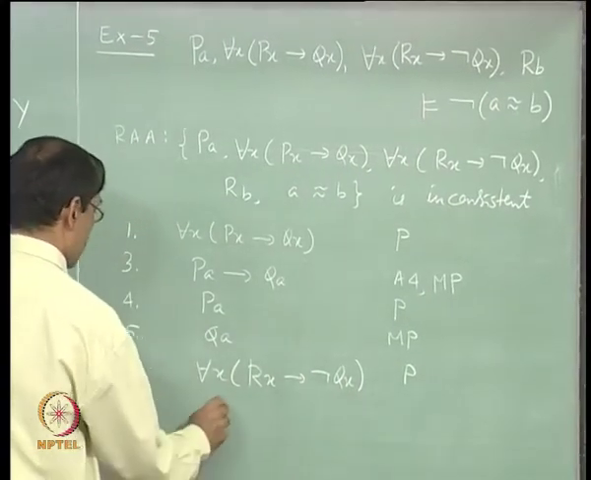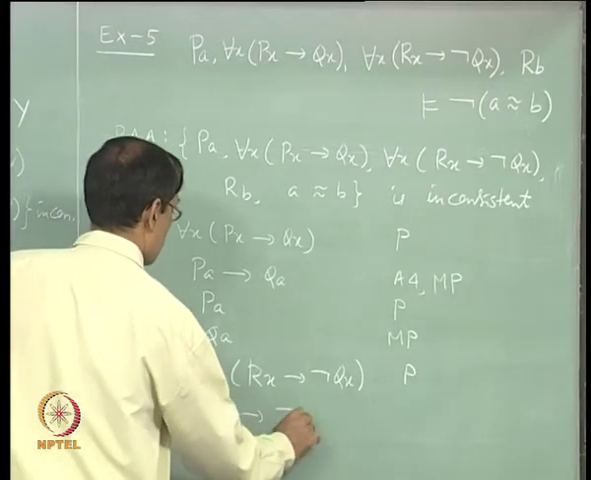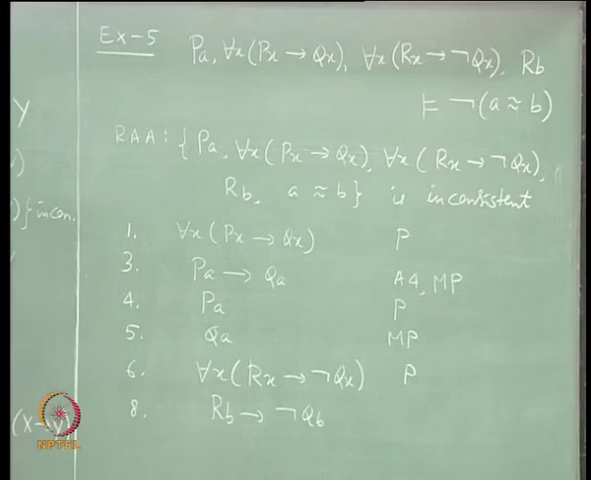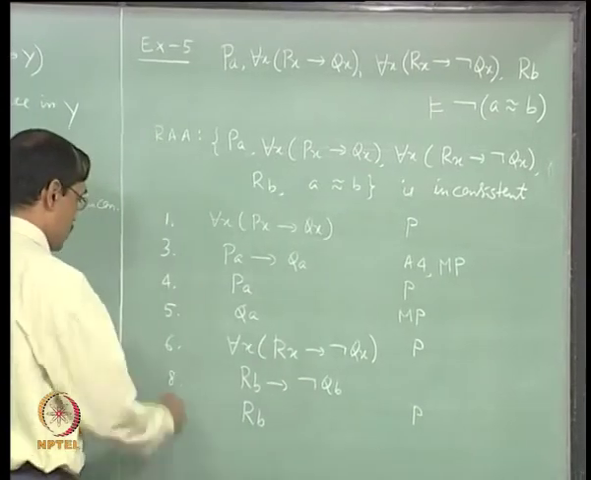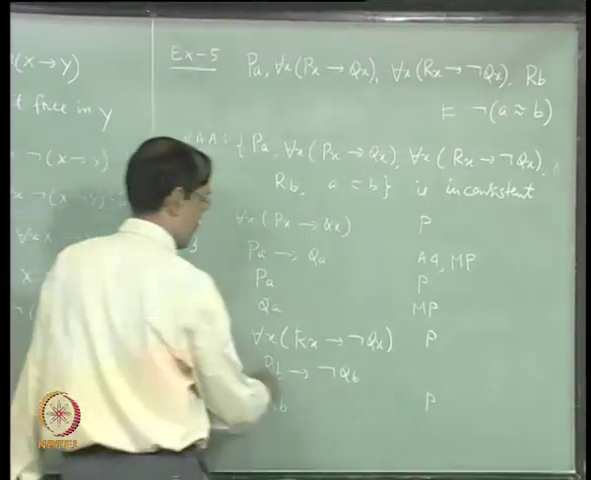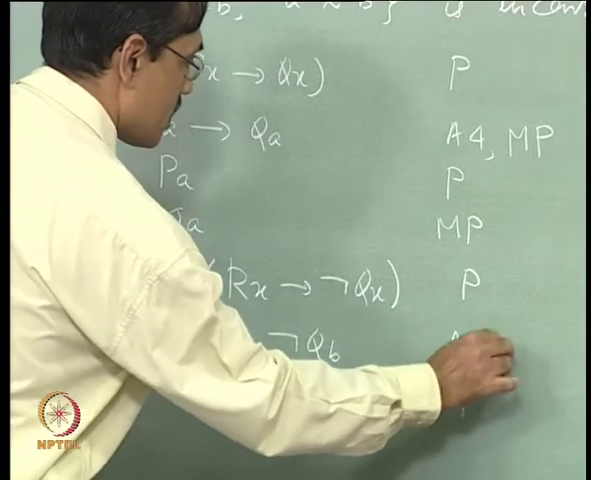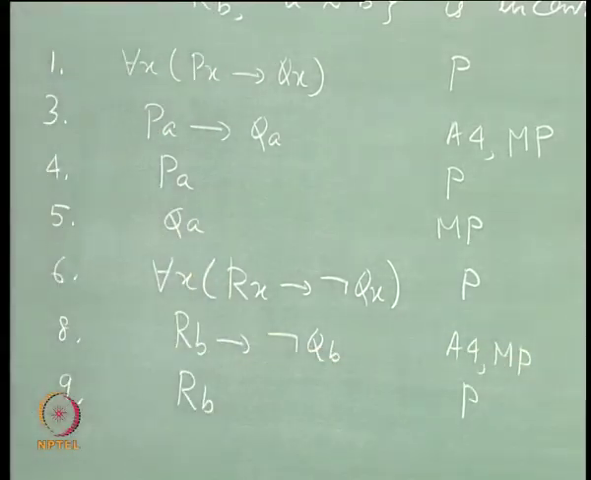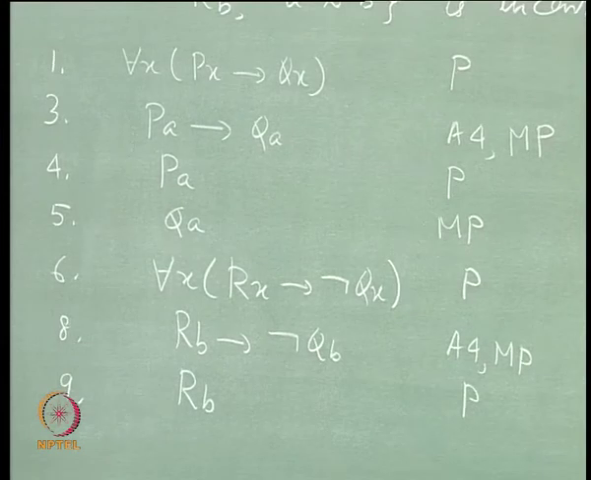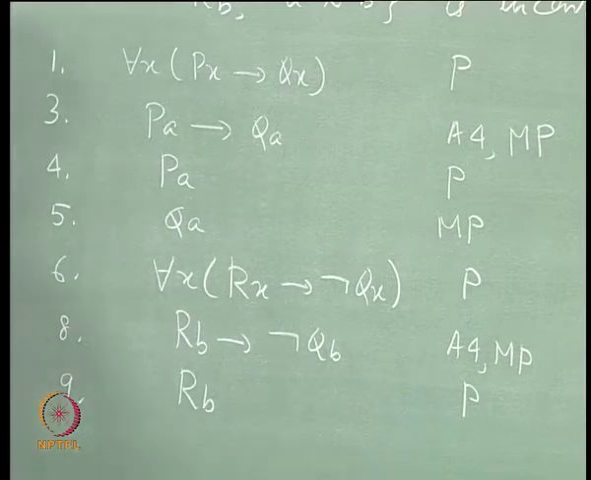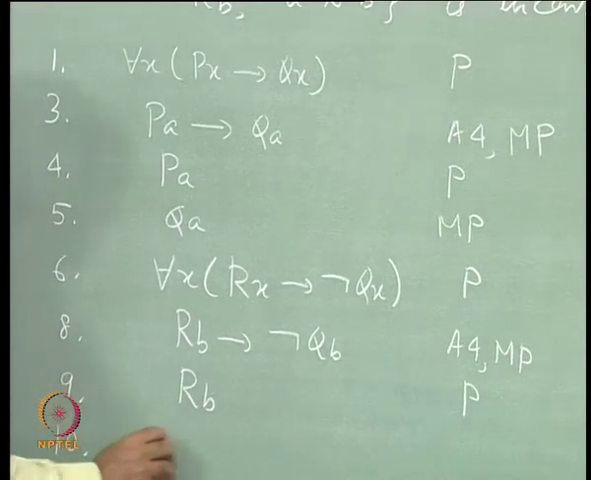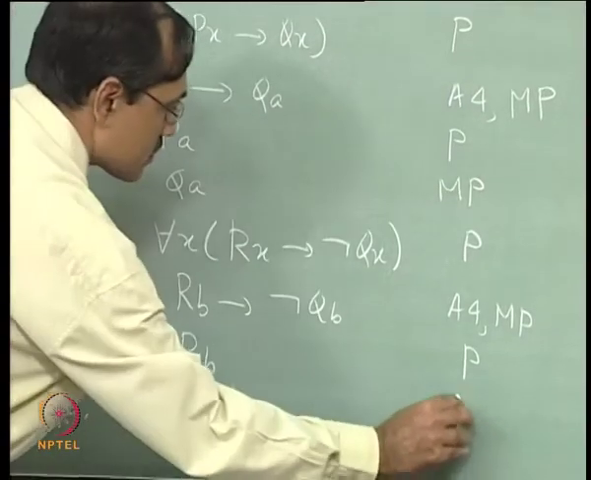Then again eighth line will be Rb implies not Qb. Then you have ninth line as Rb, that is a premise. So, seventh line I have left it, that is axiom 4. So, you should have justification here as A4 and MP. Right? You have to fill it up, do not leave it like this. Then ninth is RB, so I get in the 10th line not QB by modus ponens.